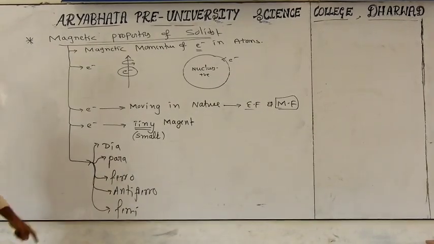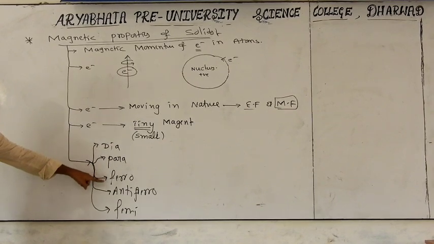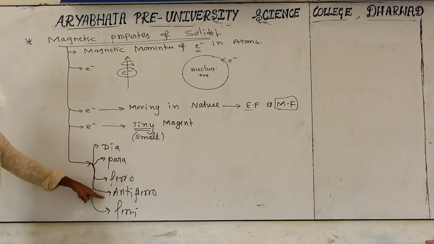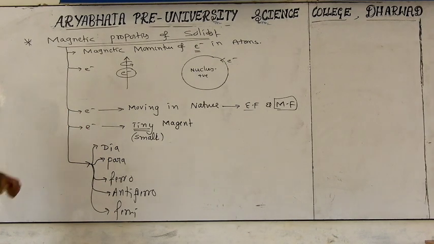How many types do we have? Diamagnetic substance, paramagnetic substance, ferromagnetic substance, anti-ferromagnetic, and ferrimagnetic substances. We are discussing all the categories one by one here.